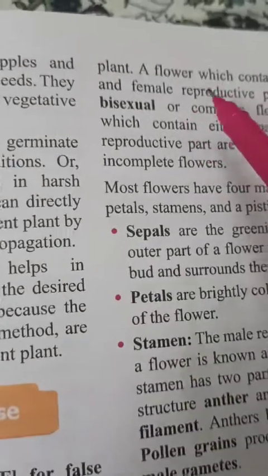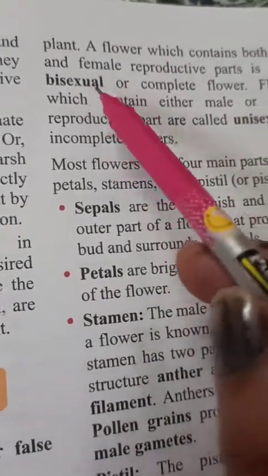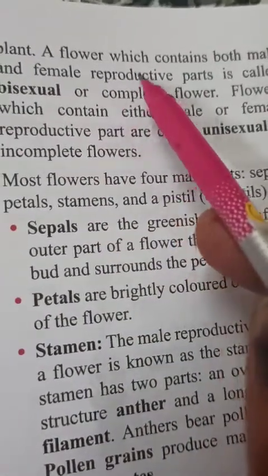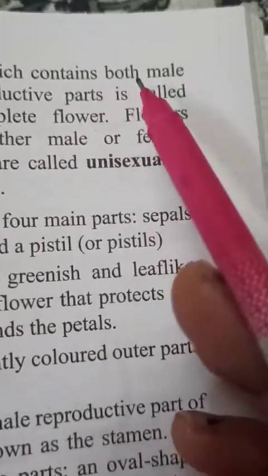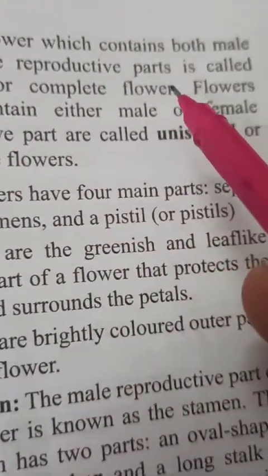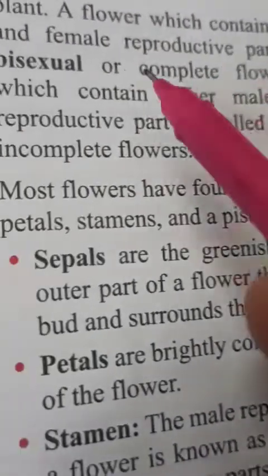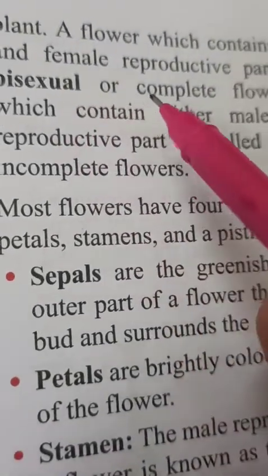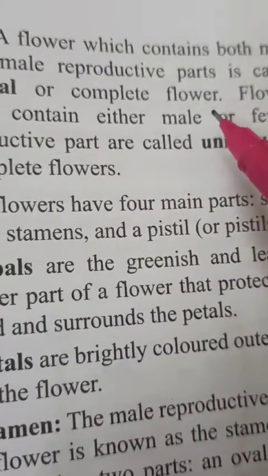A flower which contains both male and female reproductive parts is called a bisexual or complete flower.